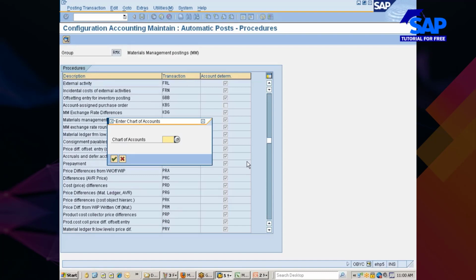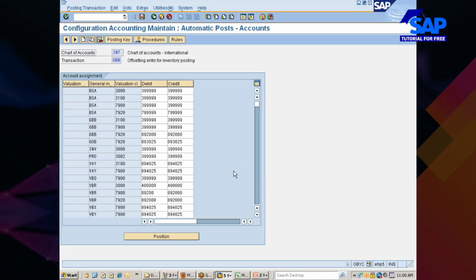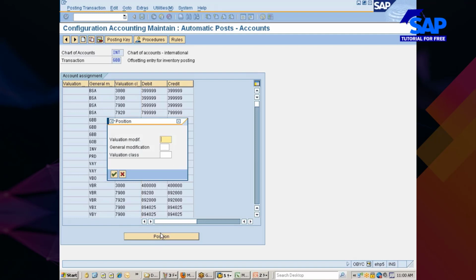This is what we call the offsetting entry. Your chart of accounts, in which the accounts are maintained, is INT. Now ZOB, valuation modifier. This is the one which is actually missing. So ZOB, I'm sorry, ZOB is here. This is what we call the general modifier.